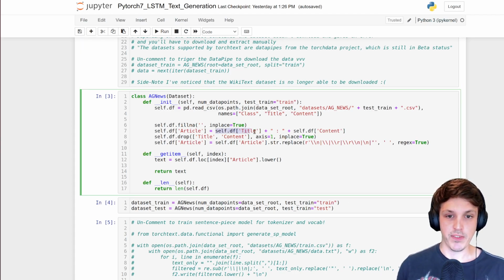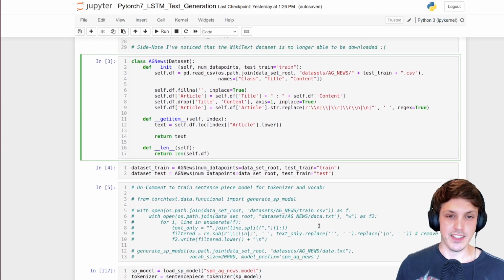As you can see here, we've got the title, and I'm going to separate them with a colon, and that's going to be important later on. So I've got the title, and then we're going to have the content, and then we're going to remove the originals, and then we're going to do some very basic regex filtering. You could do a lot more. That's because the actual dataset has a lot of random special characters like newline characters and return characters that just show up as strings. It has a lot of other random special characters as well that you could probably also remove. We'll see those in the vocab as well, but I've just done a very basic filtering here.